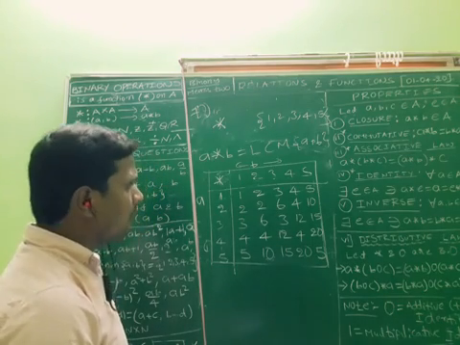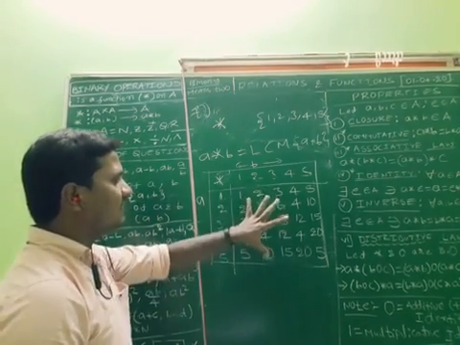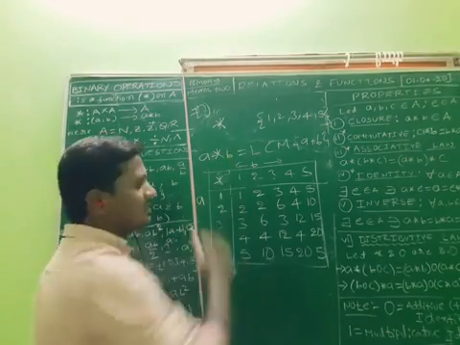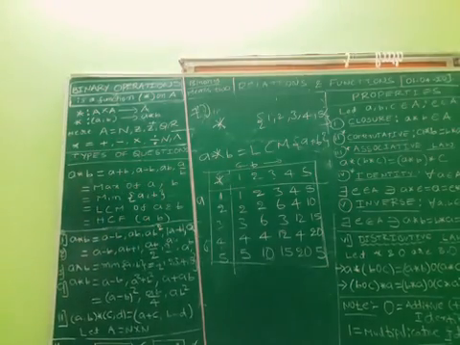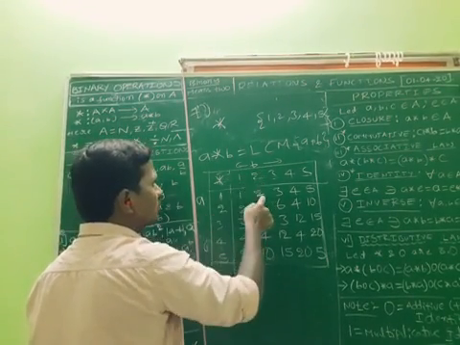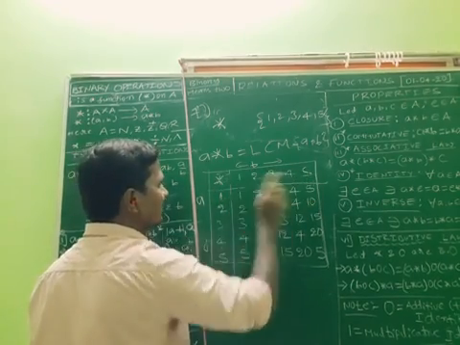Is it a binary operation? Here the question is, after writing this operation table, they are asking to check whether it is a binary operation or not. Here 1 star 1 we get 1, 1 star 2 is 2, 1 star 3 is 3, 1 star 4 is 4, 1 star 5 is 5.